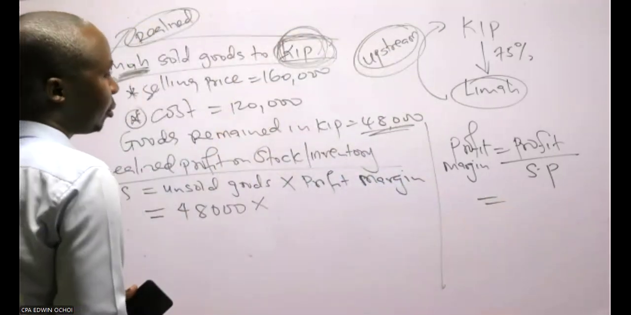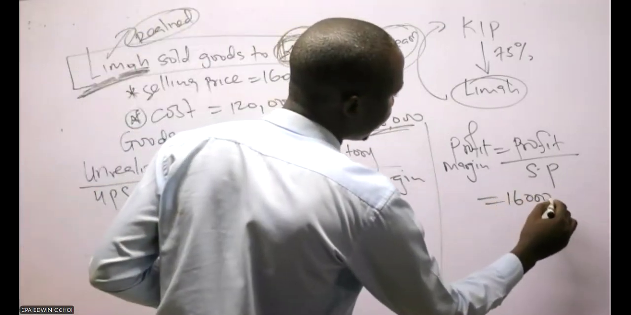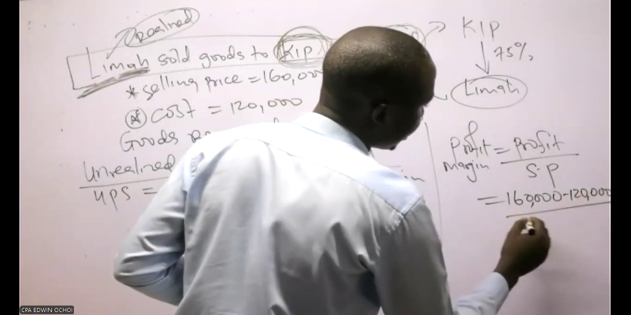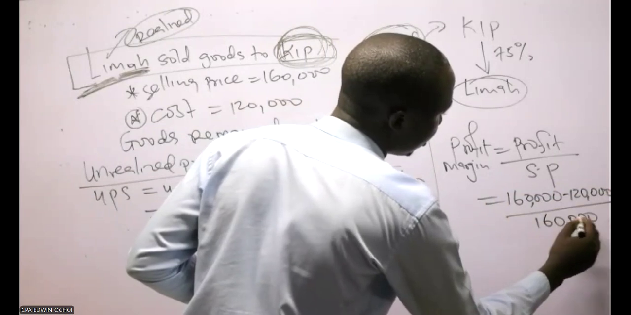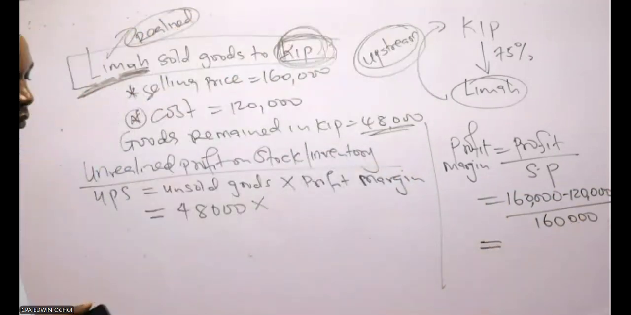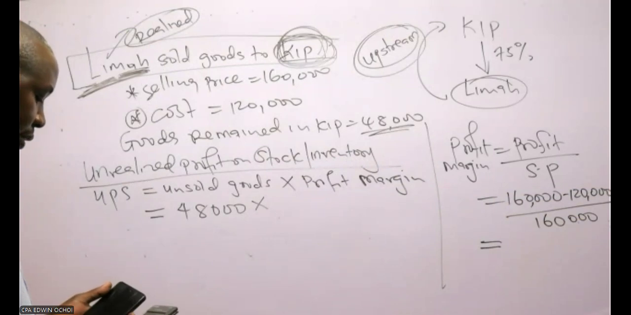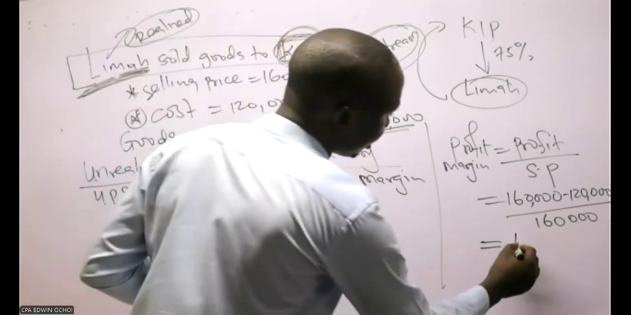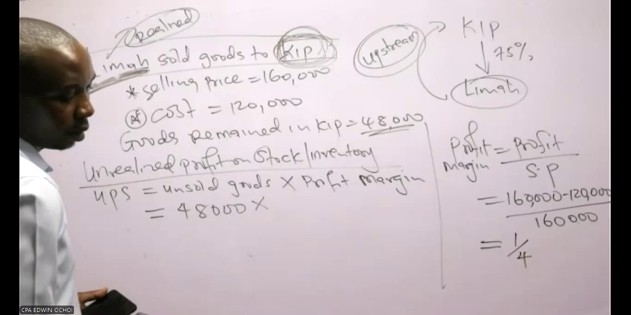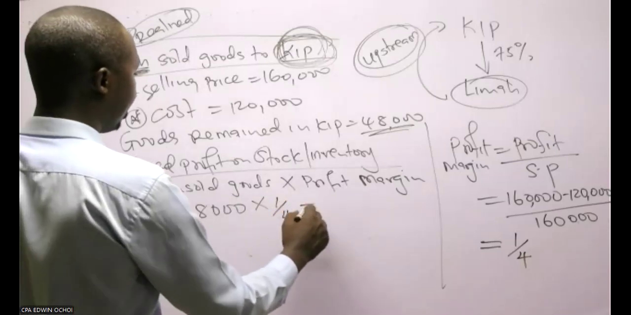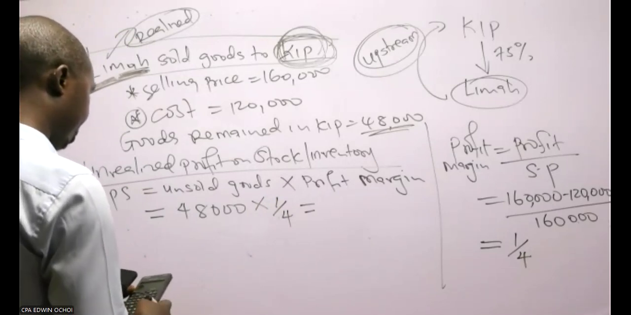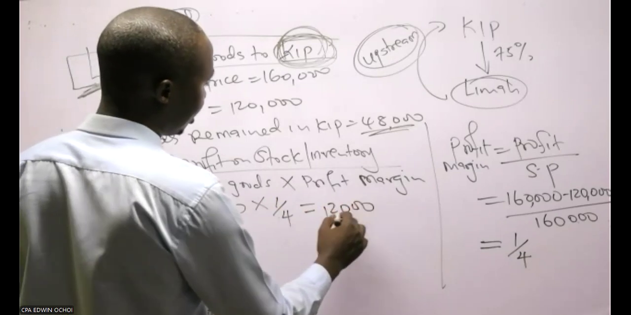160,000 is the selling price. So 160,000 minus 120,000, over the selling price, which is 160,000. So what do you have there? 160 minus 120 is 40, divided by 160. In fraction, that is a quarter. That is what you multiply with here. So 48,000 divided by 4 is 12,000. Simple like that.